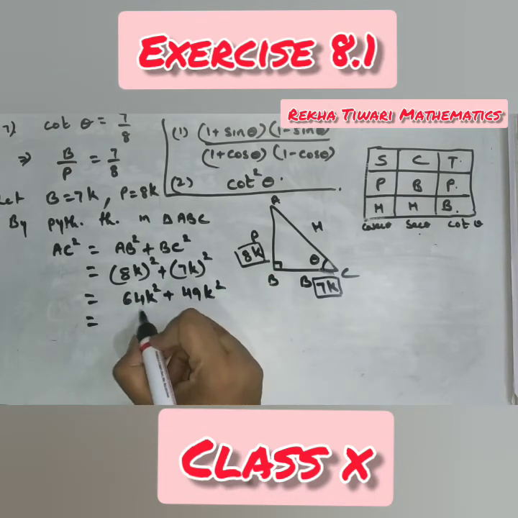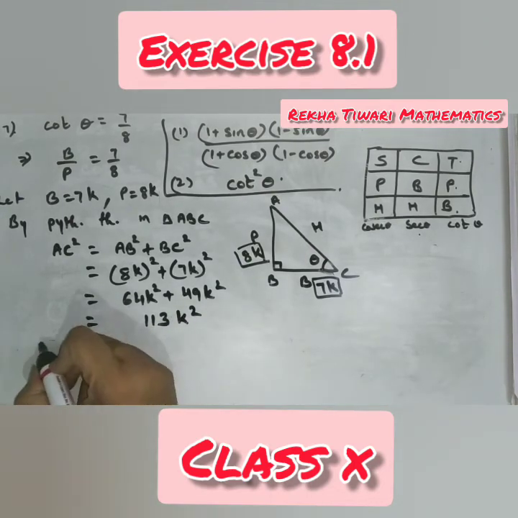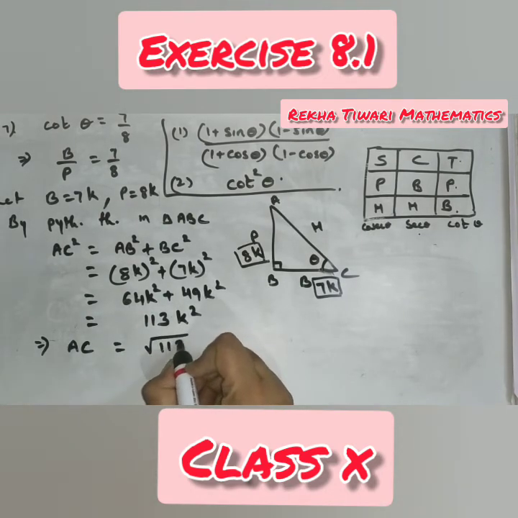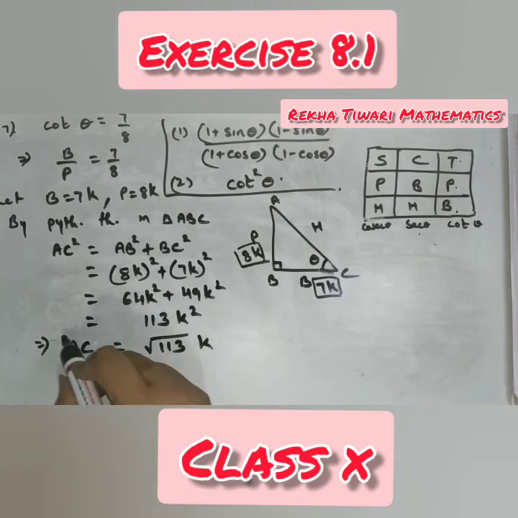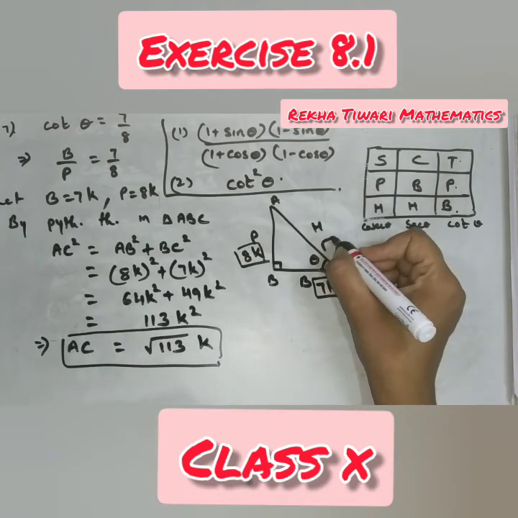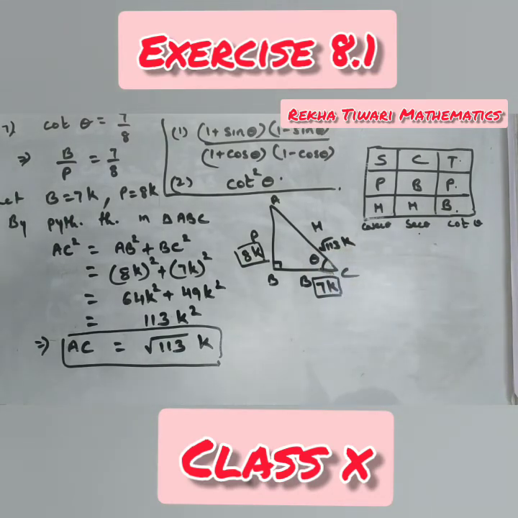If you add these two, you will get 113K square. So this implies AC is equal to root of 113 K. Hypotenuse is root 113 K. Answer comes in root also.